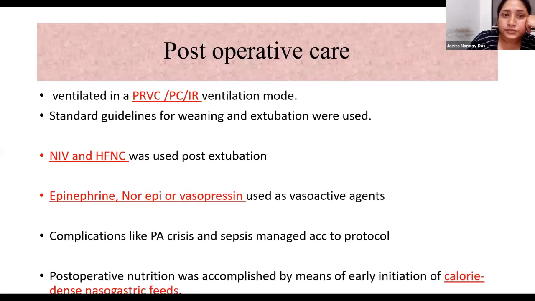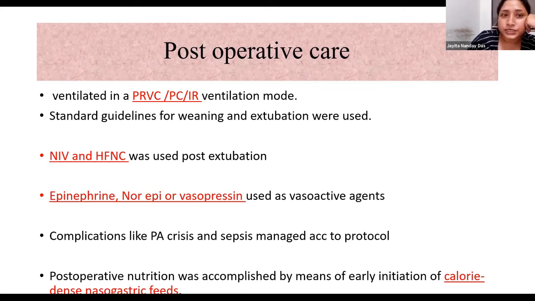Standard post-operative care was given in our ICU. They were ventilated in PRVC, PC or SIMV ventilation mode. NIV and HFNC were used post-extubation. Standard vasoactive agents, epinephrine, norepinephrine, and vasopressin, were used. Complications were managed according to protocol. Post-operative nutrition was accomplished by early energy-dense nasogastric feed.